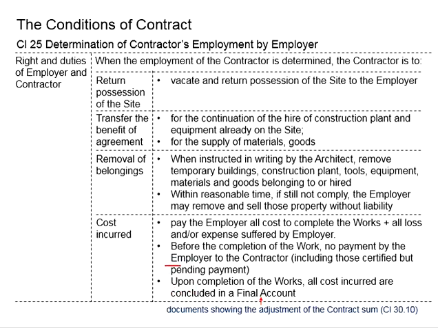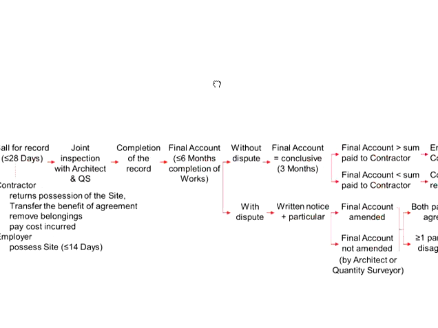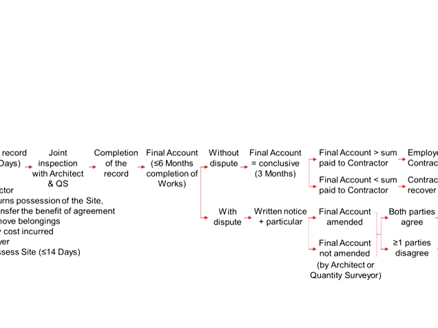So, after the completion of the work, all the costs incurred shall be concluded in the final account. This final account should be given to the employer and the contractor for them to review and see if any dispute arises.